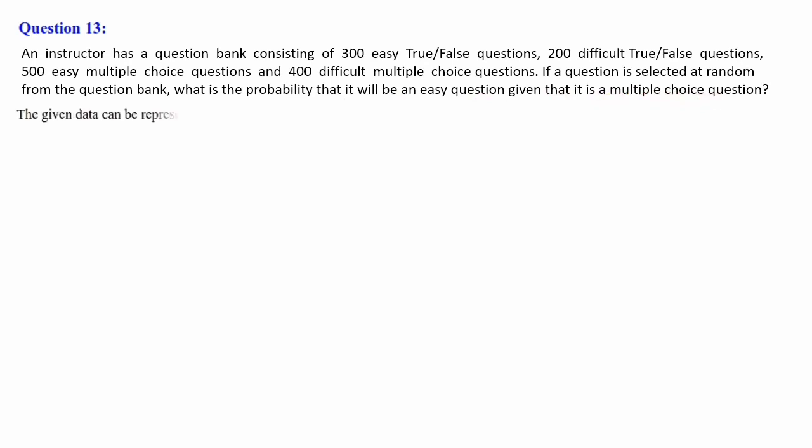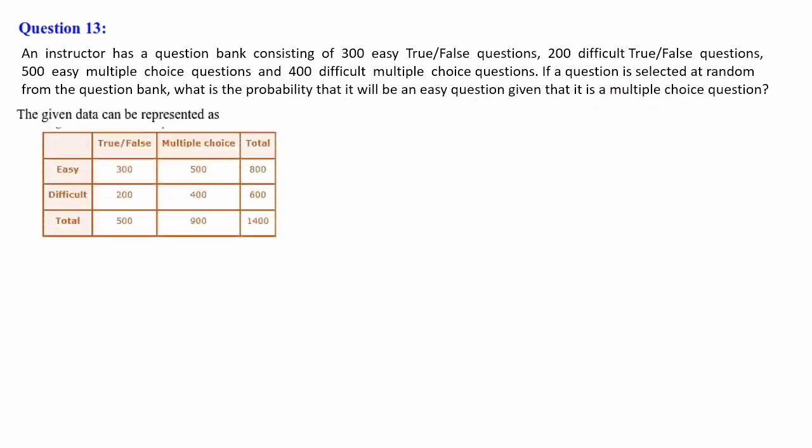Let's summarize it. The given data can be represented as follows. There are two types of question I told you before, true or false and multiple choice. So first one is true or false type, another one is multiple choice. Again, two categories are there, one is easy, another one is difficult. So easy and difficult. So first one, 300 easy true or false questions.